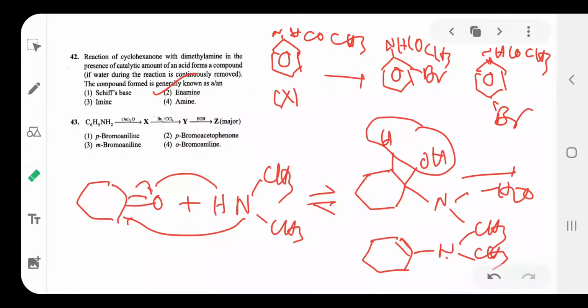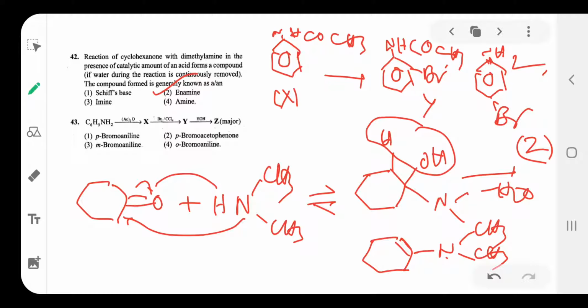That means hydrolysis. After hydrolysis, what happens? Here NH2, here NH2 will form. Between ortho-bromo and para-bromo, which one is the major product? Here this is Z. In case instead of NH2 there is NHCOCH3, that is Y. So between Y and Z, which one is the major product?